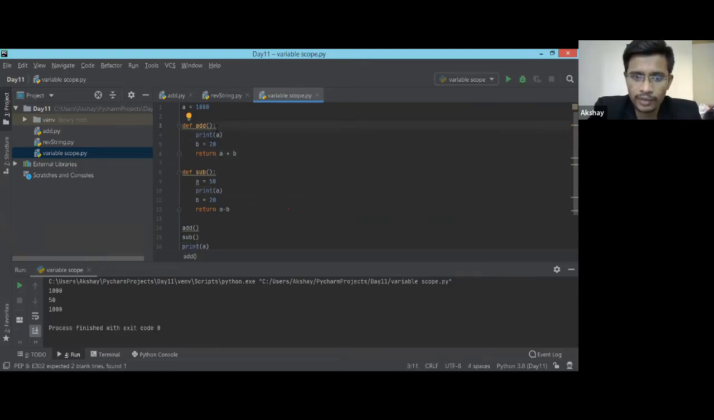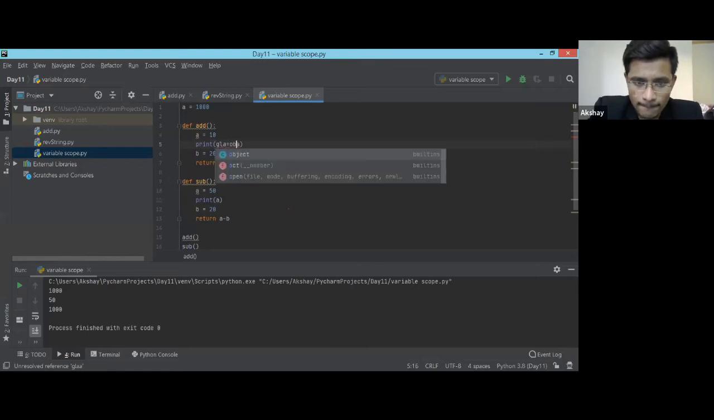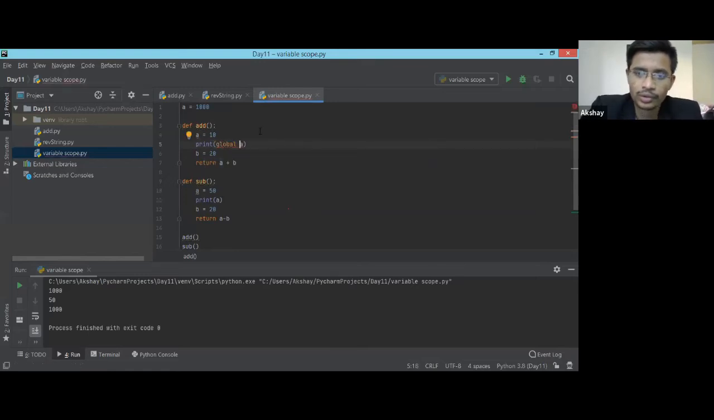See, if I do it like this, A is equal to 10. This is my local. Now, if I want to print the global, then I need to use global A. So if I want to know the value of the global, not like this. No, I'll take another variable. C is equal to global A.